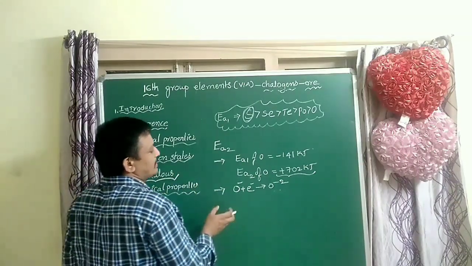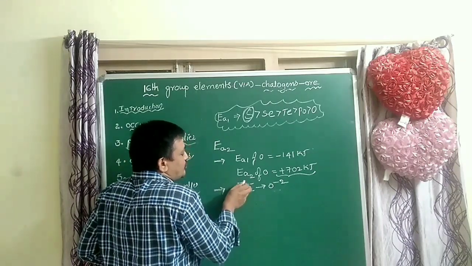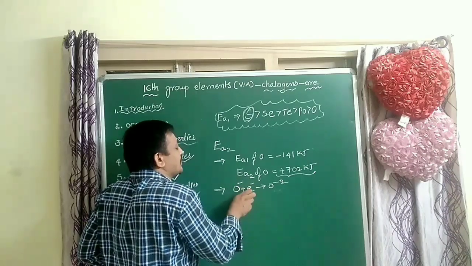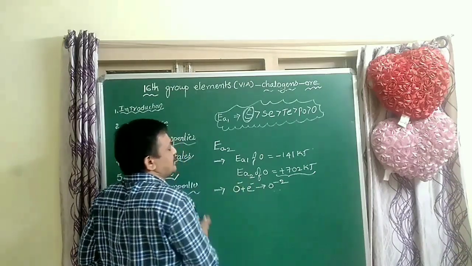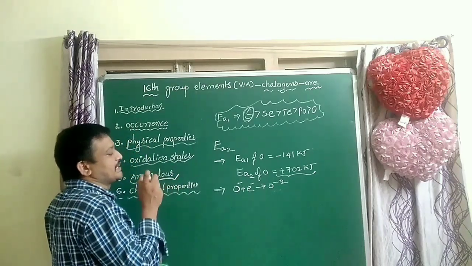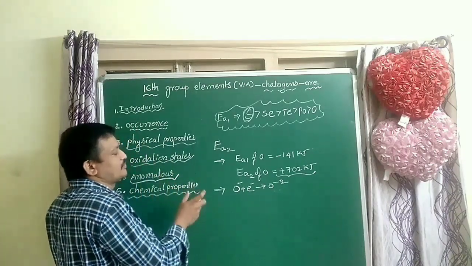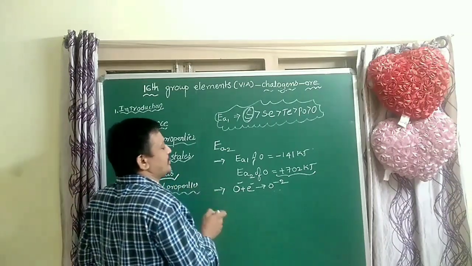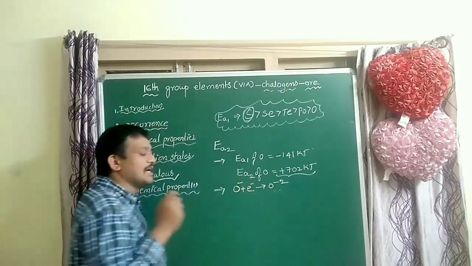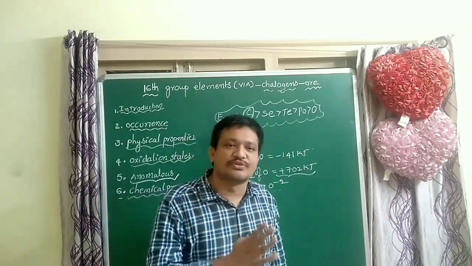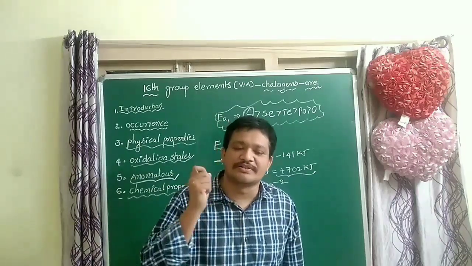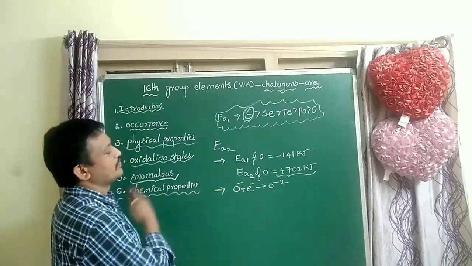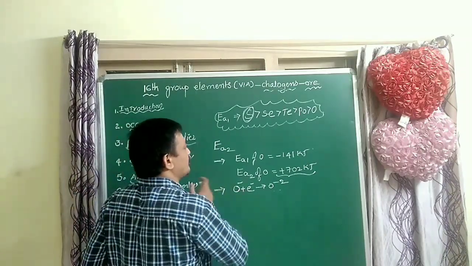Why? Because more repulsion is there due to the small size. Between the already added electron and the incoming electron, more repulsion is there. That's why more energy is required to overcome that repulsive force. So the second electron affinity of oxygen is positive. The second electron affinity of all elements is positive. The oxygen value is very high compared to the first electron affinity, because more repulsion is there.